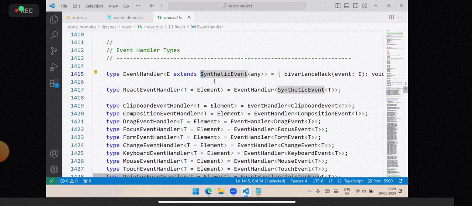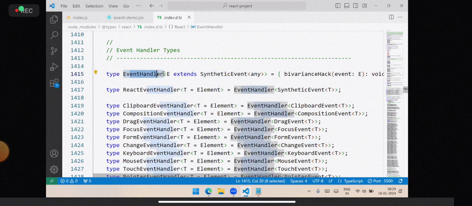Event handler is extending synthetic event. What is meant by extending? You already know classes and inheritance, right? In JavaScript, a class extends another class. That means this is the super class. Am I right? This is the derived class.